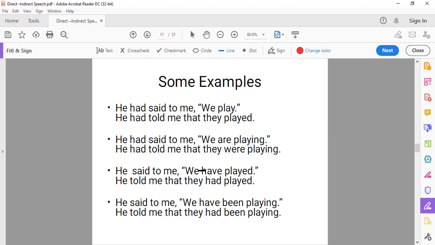He said to me, we have played. He told me that they had played. Present perfect, has have plus third form, changed into past perfect, had played. He said to me, we have been playing. He told me that they had been playing. Present perfect continuous, changed into past perfect continuous.